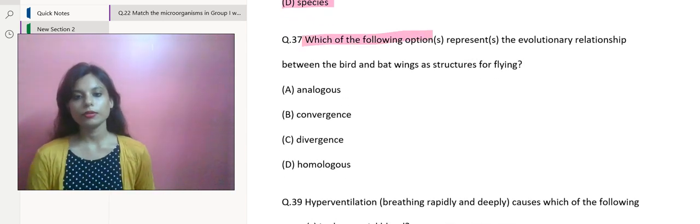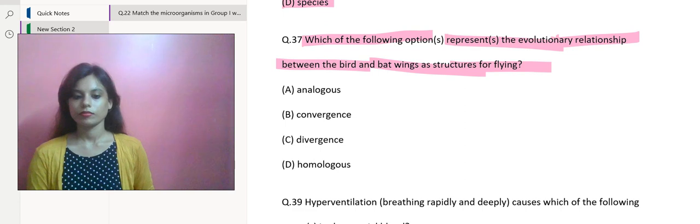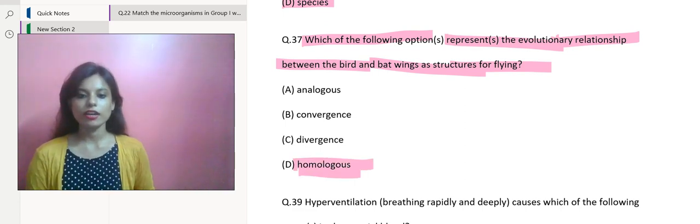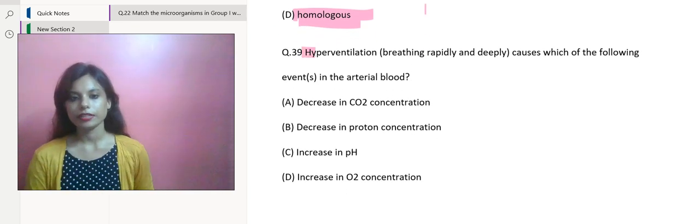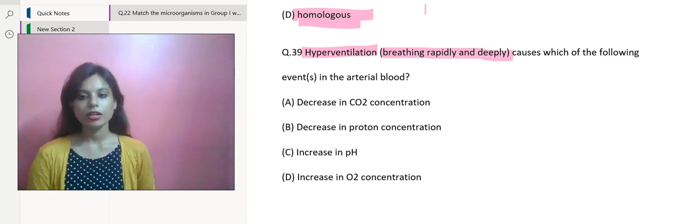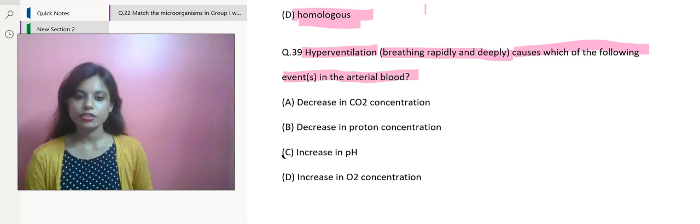Which of the following options represents the evolutionary relationship between the bird and bat wings as structures for flying? It would be homologous. That's your correct answer, homologous. Next question. Hyperventilation, or breathing rapidly and deeply, causes which of the following events in the arterial blood? Now, this will lead to an increase in pH. So option C is your correct answer.